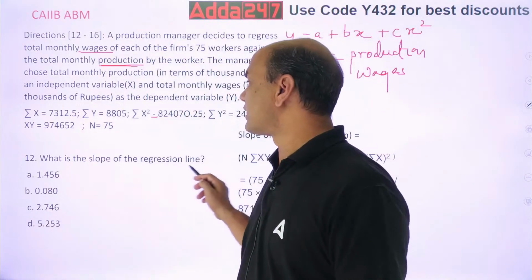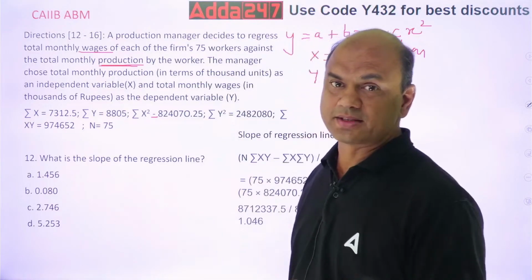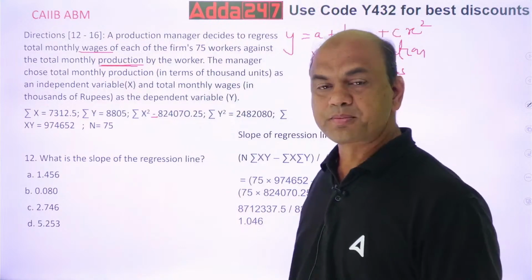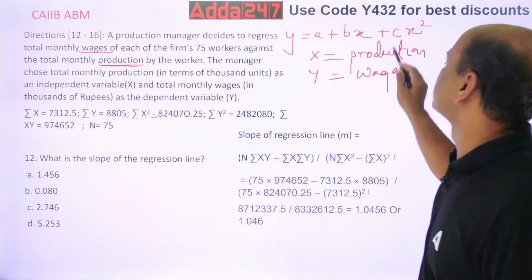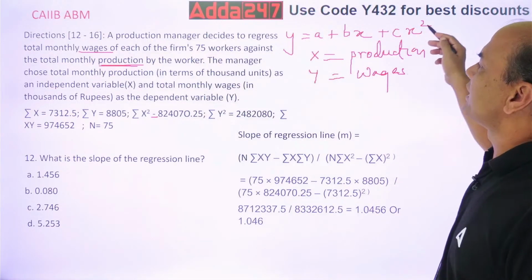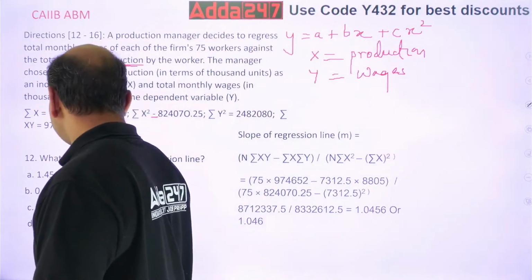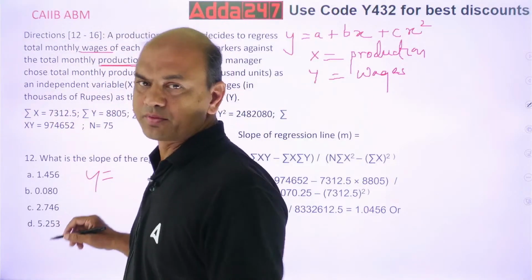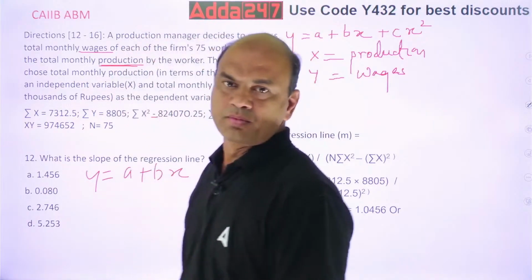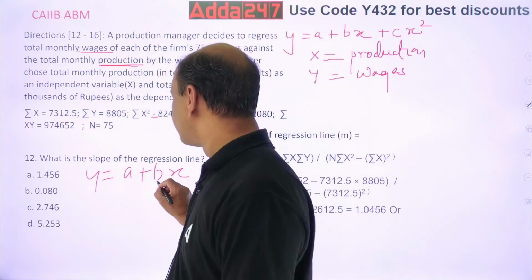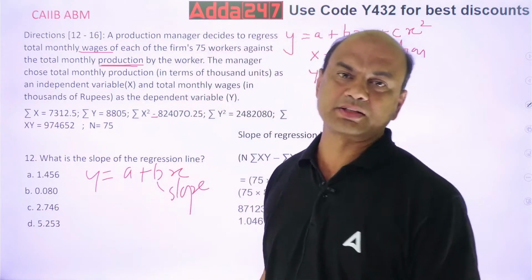What is the slope of the regression line? Slope, my God, slope is asked. This is an engineering problem. Science. Right? What is the slope? Firstly, what is the line? You need to understand this. Line is called y equals a plus bx. Plus cx square is a parabolic one, but you can write the line like this. If it's a straight line, it's always a single degree equation. Y equals a plus bx. Okay, b is called the slope.